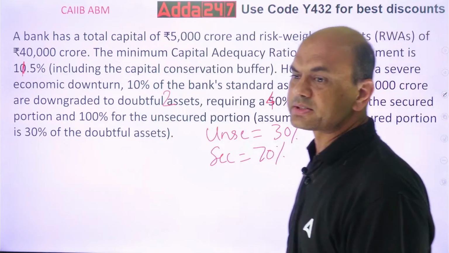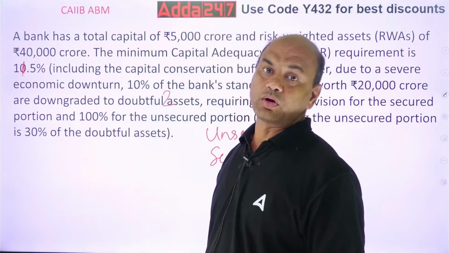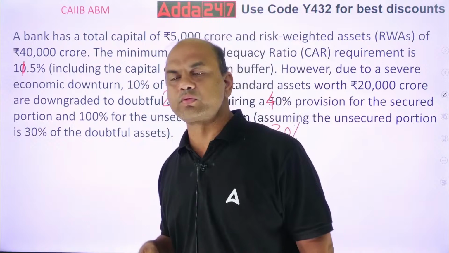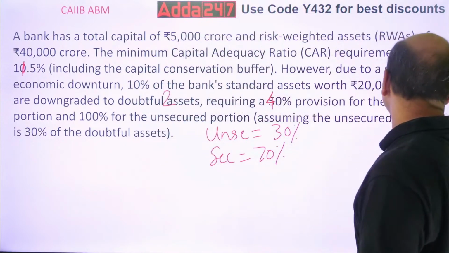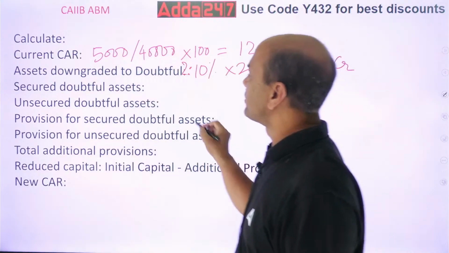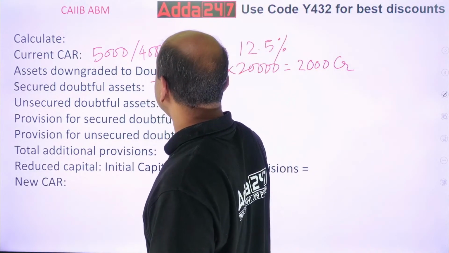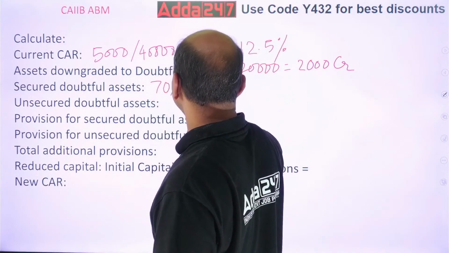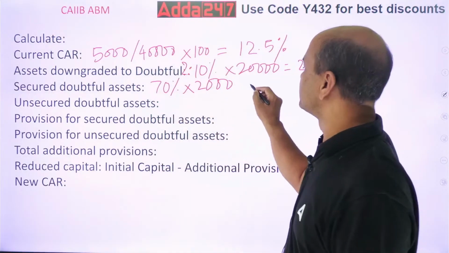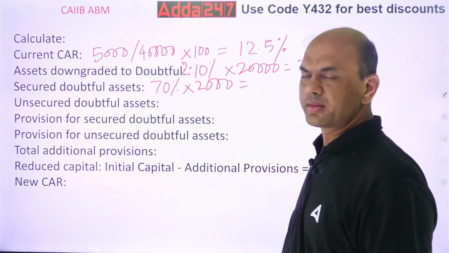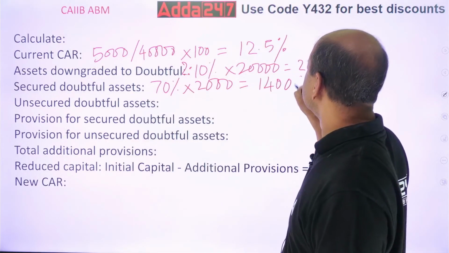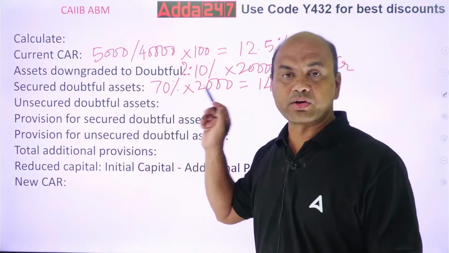How many have been converted to doubtful? 2,000. So the secured portion will be 70% into 2,000, that is 1,400 CR. This is secured doubtful assets.